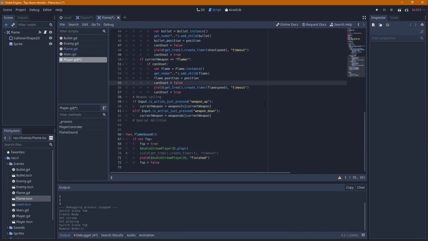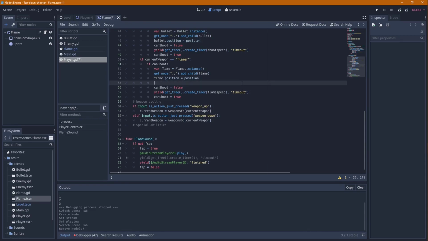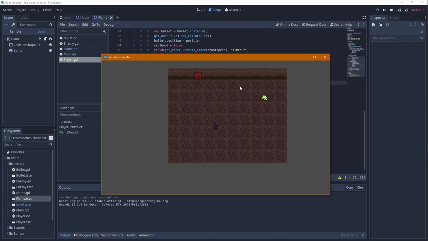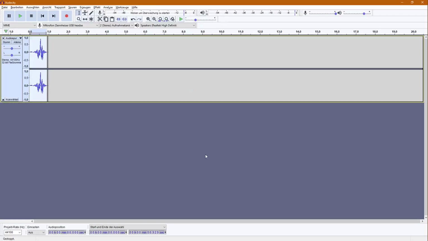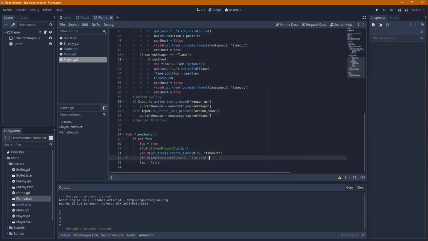So yes, just do it here. That should work. It does. But not as good as I would like to. And I think the entire sound is just terrible. It doesn't work.